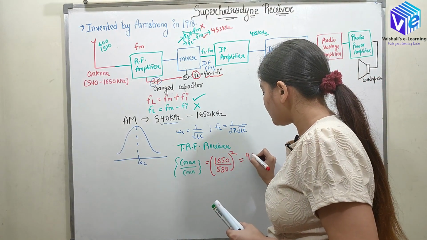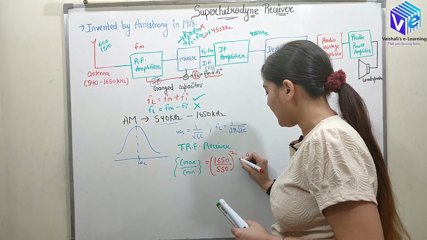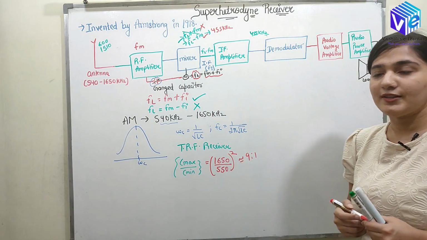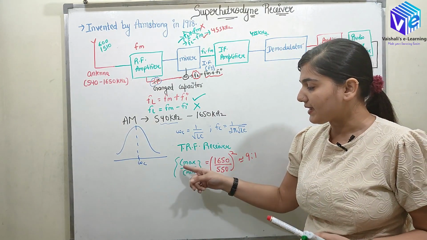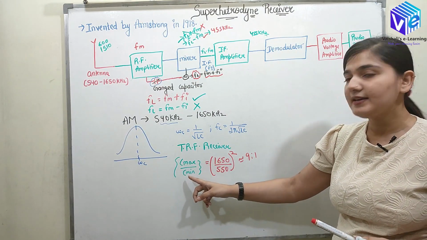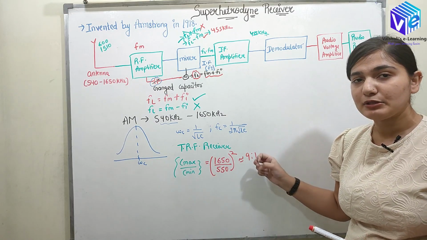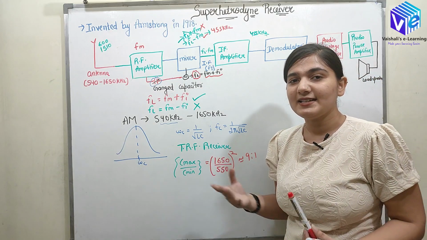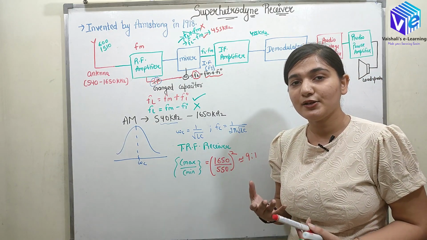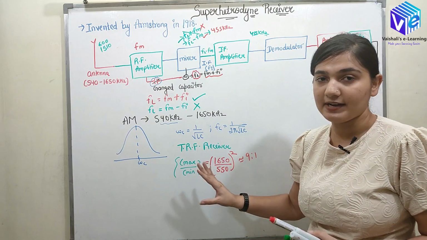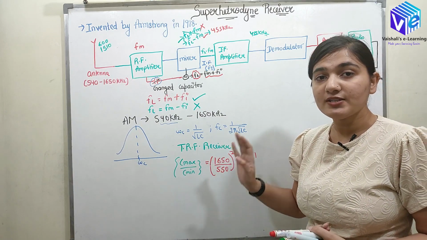This value comes out nearly equal to 9:1. What does it interpret? The maximum and minimum values of the capacitor vary 9 times. Is this type of capacitor easy or difficult to design? It can be designed, so the TRF receiver was practical.